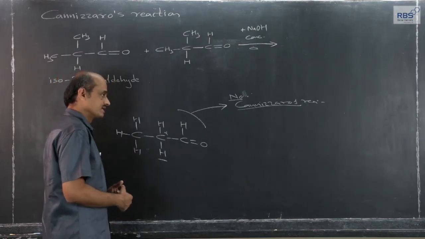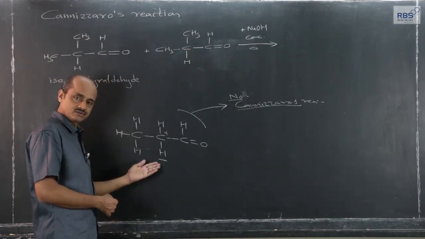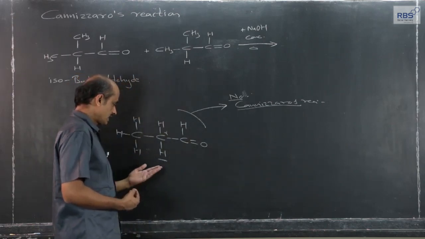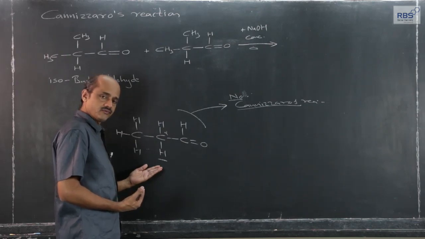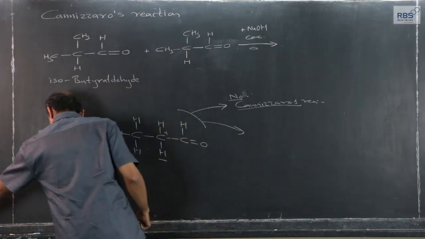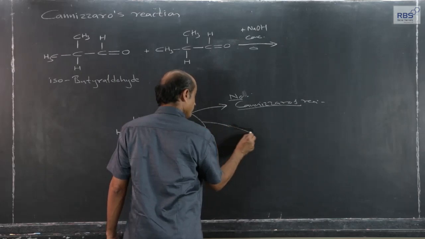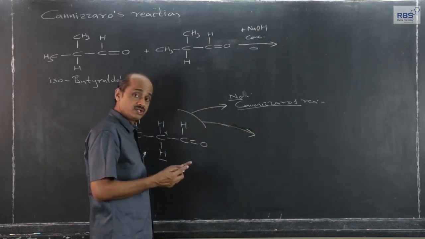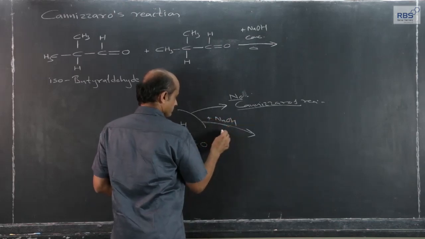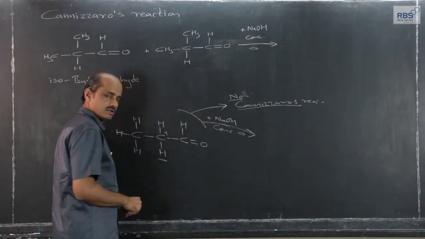Aldehydes without alpha hydrogen atom is a condition. If alpha hydrogen atom were present, as it is in this example, what will happen if this is reacted with NaOH, a strong base and concentrated? Even for aldol we use NaOH, but in dilute condition. If this is reacted with concentrated NaOH, and heating is also there,